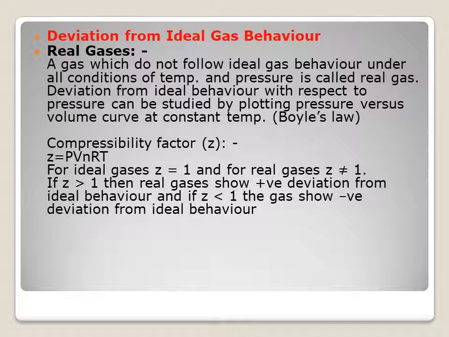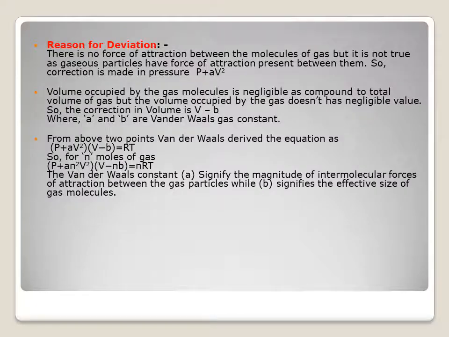If Z is less than 1, the gas is said to have negative deviation. This implies that the gas is more compressible than expected from ideal behavior. This is also attributed to predominance of attractive forces among the molecules of the gases. Now, what are the reasons for deviations? You have to study the reasons for deviations, or the cause of deviation, from ideal behavior.